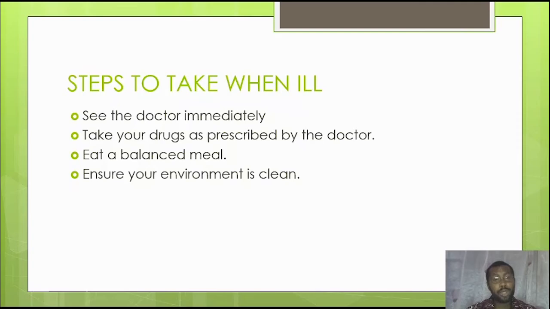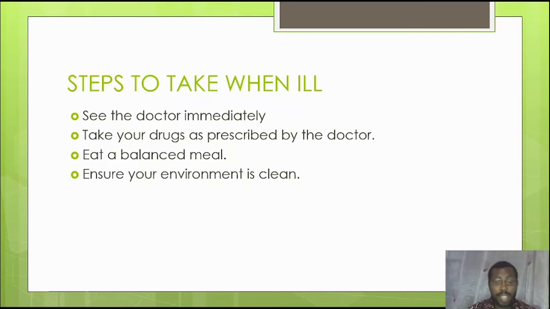Now take drugs that are prescribed by the doctor. You can see that sometimes some of these drugs we take have side effects. So it is nice we consult the doctor. The doctor should prescribe drugs that are suitable for us. So we should only take drugs that are prescribed by the doctor, and we should also follow the prescriptions correctly.